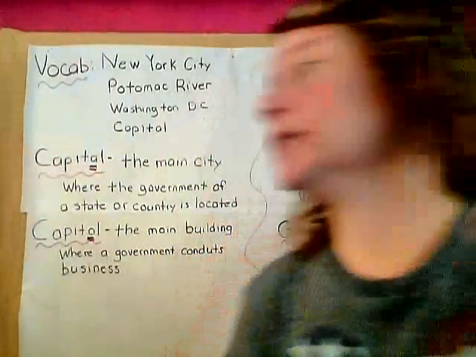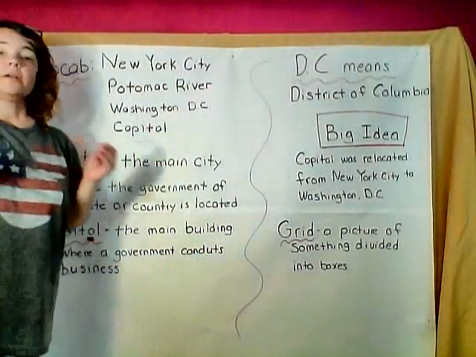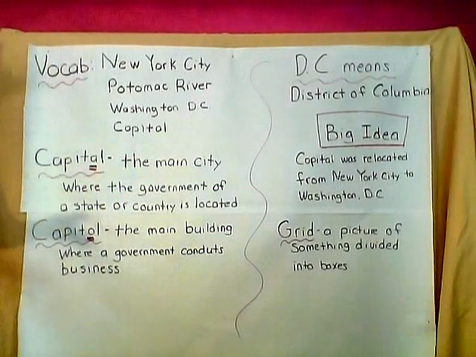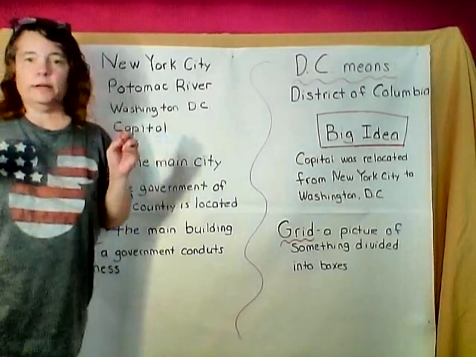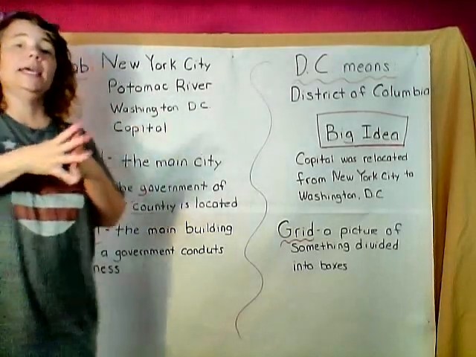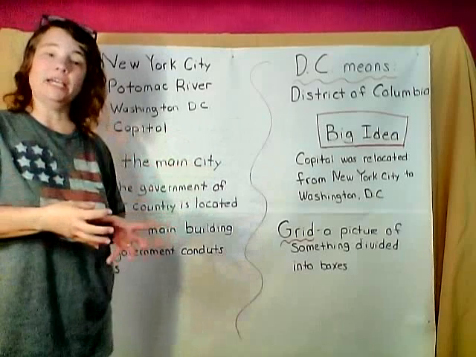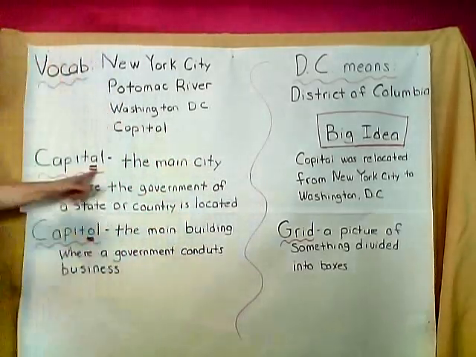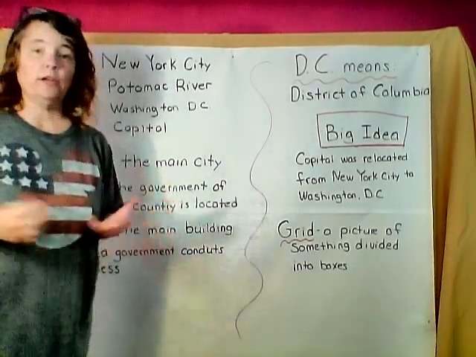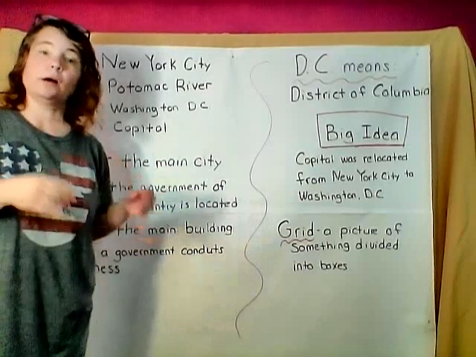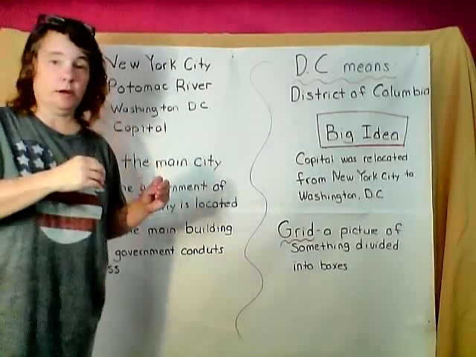Okay? All right. So we talked about the capital. We talked about the Congress making the decisions and compromising. I showed you the map of where they put it. Now, George Washington wanted to make this city, and he hired a man named Pierre Lafont to help him design what this capital city for our government would look like. Now, Pierre was from France. He was born there, he grew up there, but he came over to America during the Revolutionary War. Now, he came over here to help America fight the British.